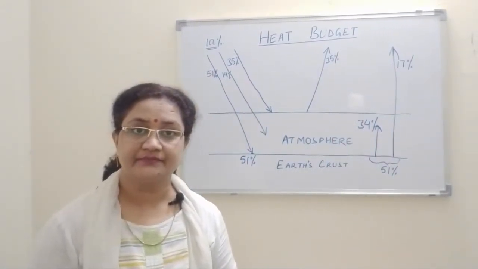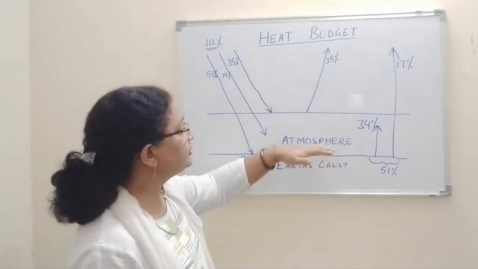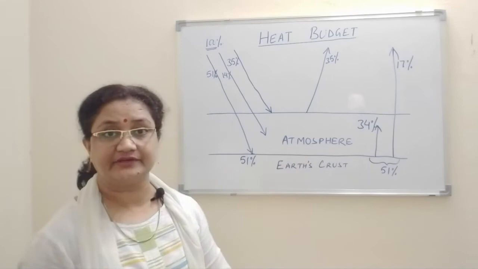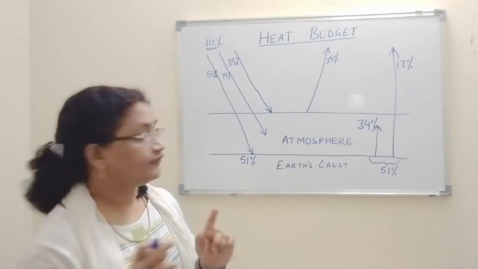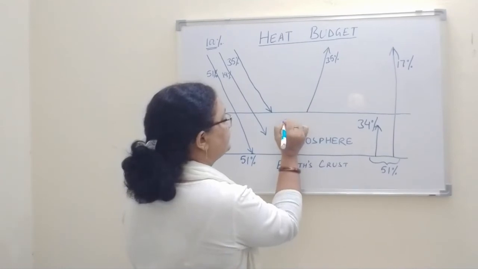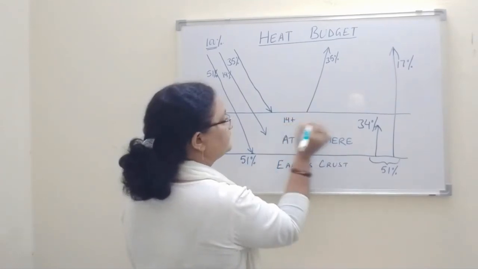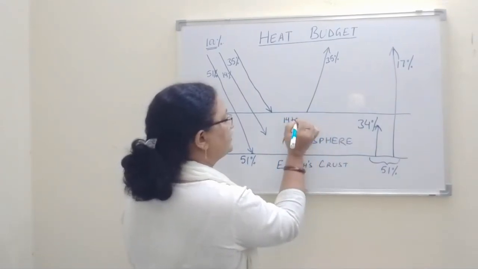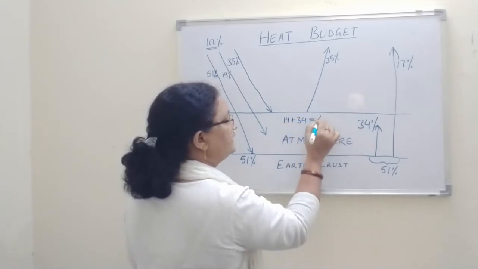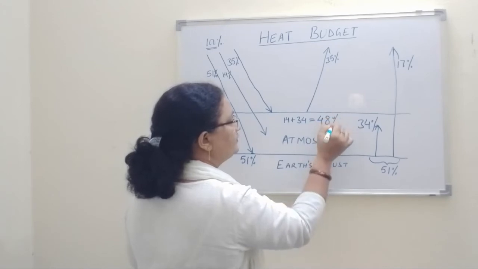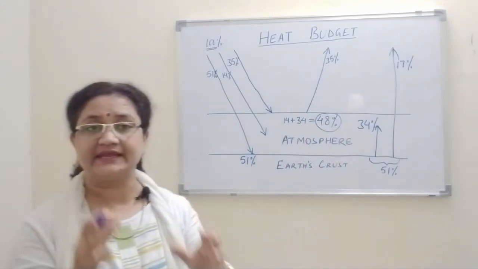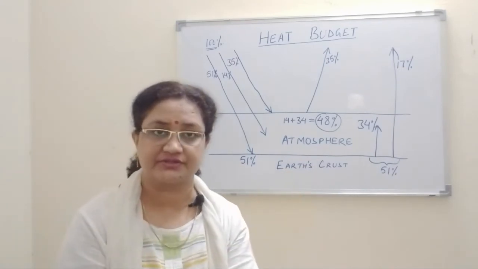Got it? Now, what about the total amount of heat which is absorbed by the atmosphere? 14% it has got from the solar radiation, right? 14 plus this 34 which it is getting from the terrestrial radiation. So how much heat is it getting in total? 48% of the heat it is actually getting from both the radiations.